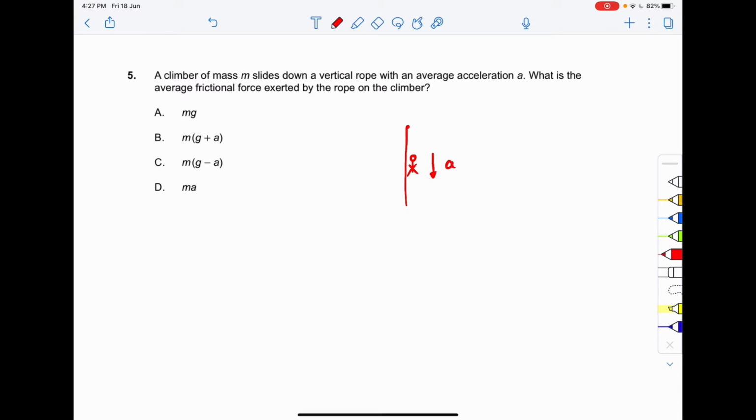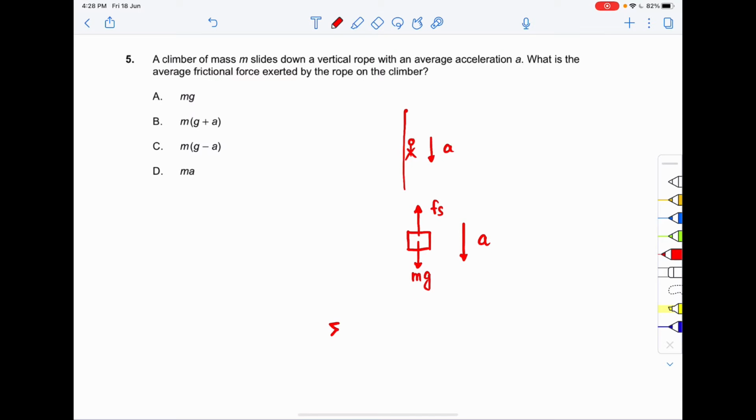So if I draw the free body diagram of the climber, this will be the climber. The weight of the climber will be equal to mg, acting downwards. The frictional force on the climber will be upward. Why? Because the friction will try to resist the downward acceleration of the climber. So the frictional force will be upward, and the acceleration of the climber is downward, which is equal to a.